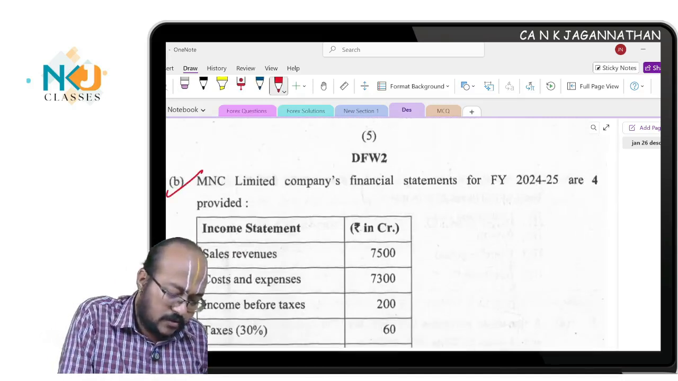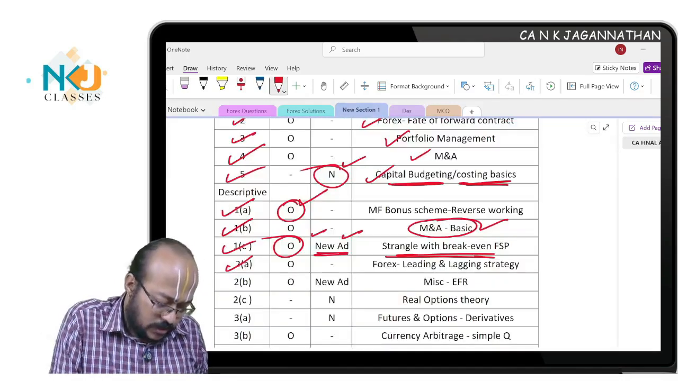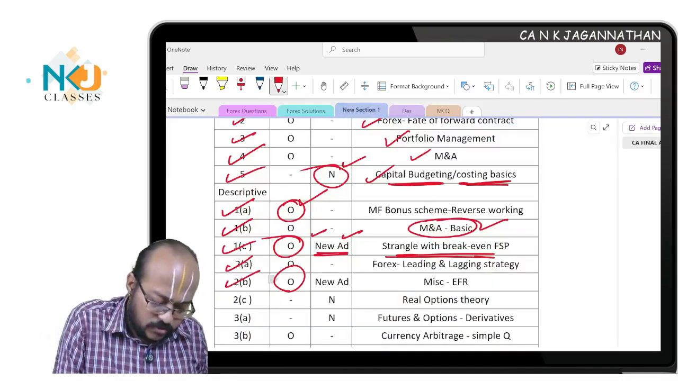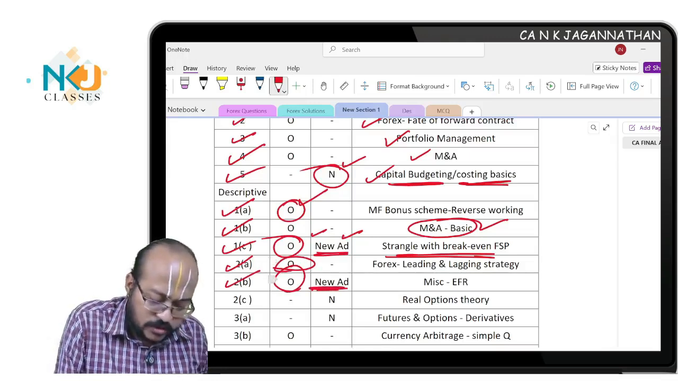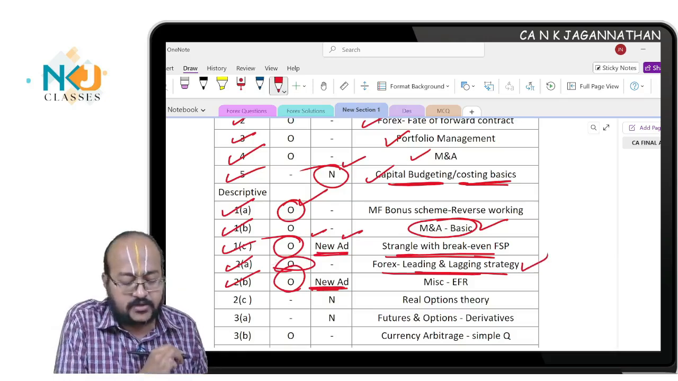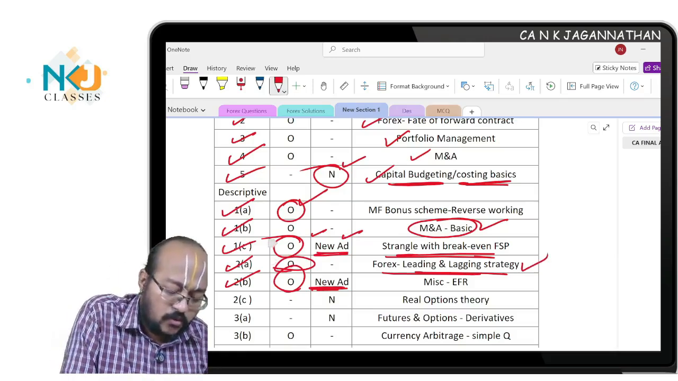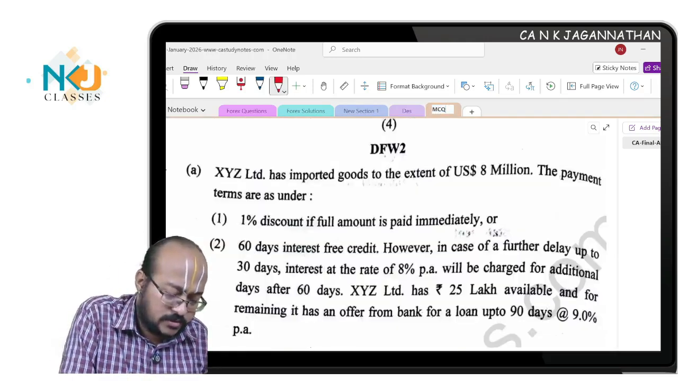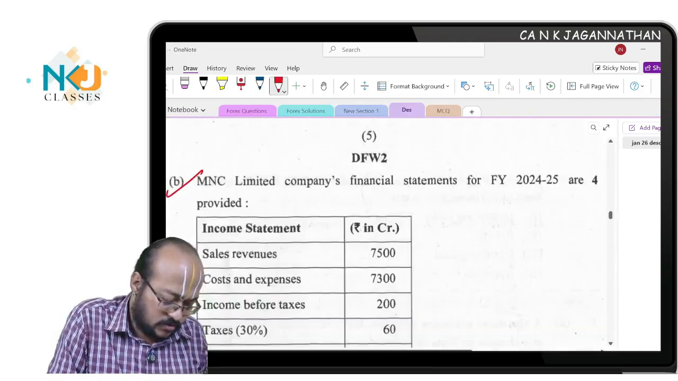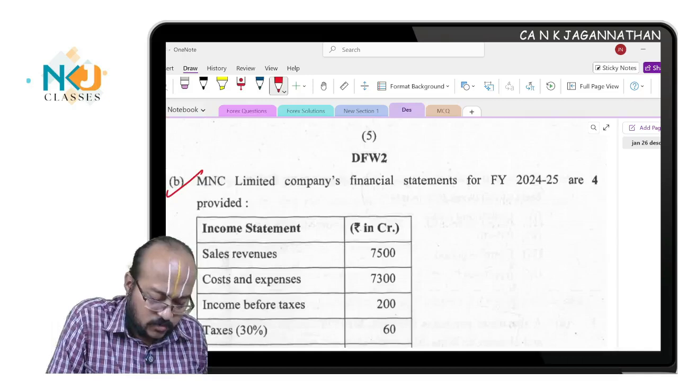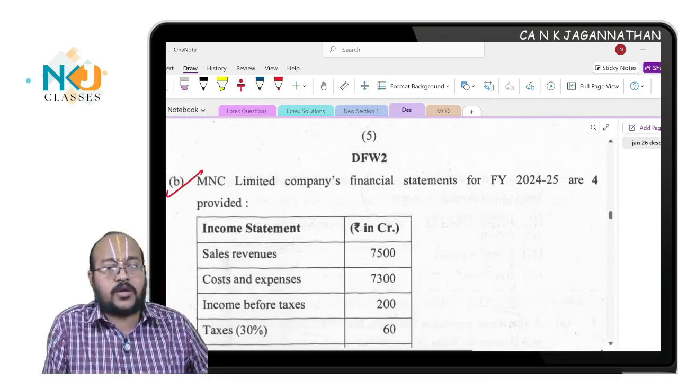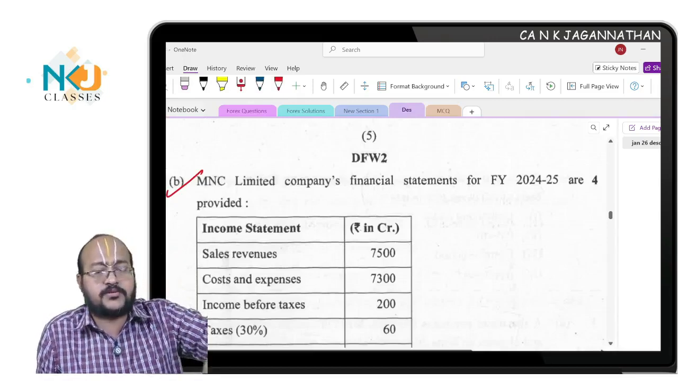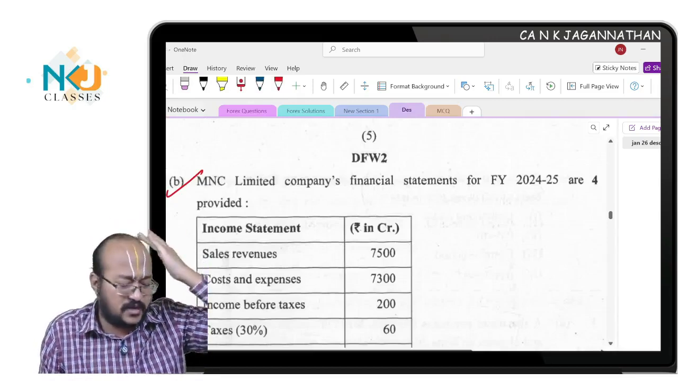Next question 2B. Here 2B I have given old question only, new adjustment, sorry. Here 2A, old question, and Forex leading and lagging strategy given. 2B, old existing question only, new adjustments are given in this question. This is a question about external funding requirement. I have put it in miscellaneous topics. This question in our module, you can see it in miscellaneous topic.